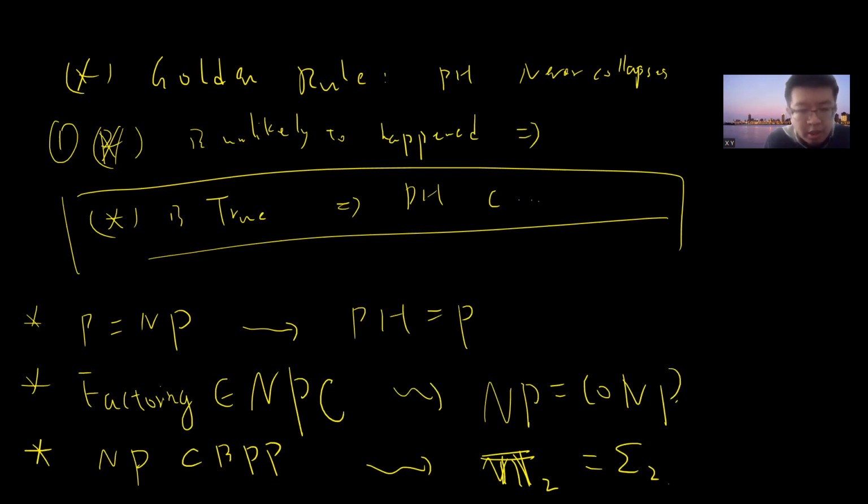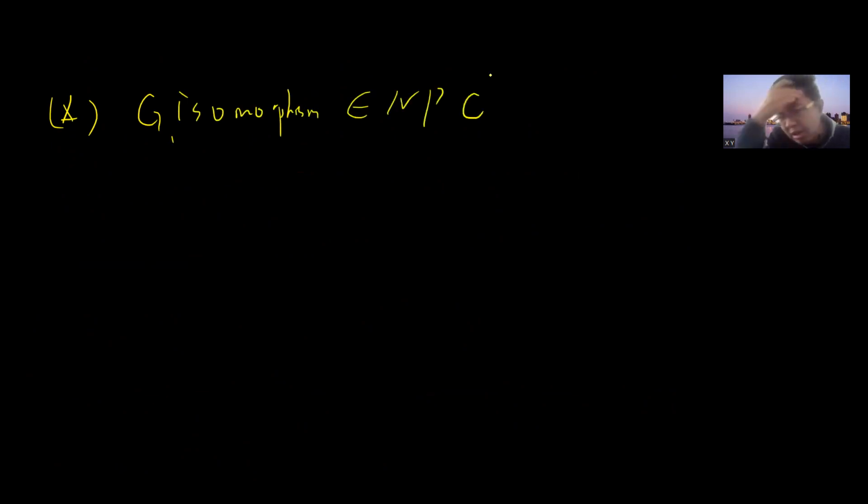Okay, and there are more and more results. Now the famous result that I want to prove today is about graph isomorphism. Somebody gives you two graphs, right? What if graph isomorphism is NP complete? Is this possible? We will show that if graph isomorphism is NP complete, then the PH collapses into the second level.